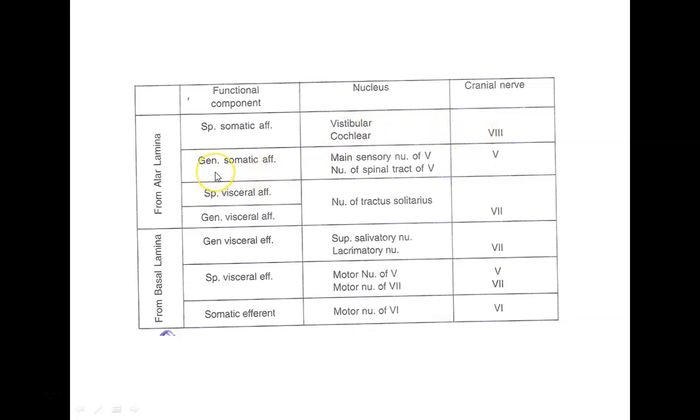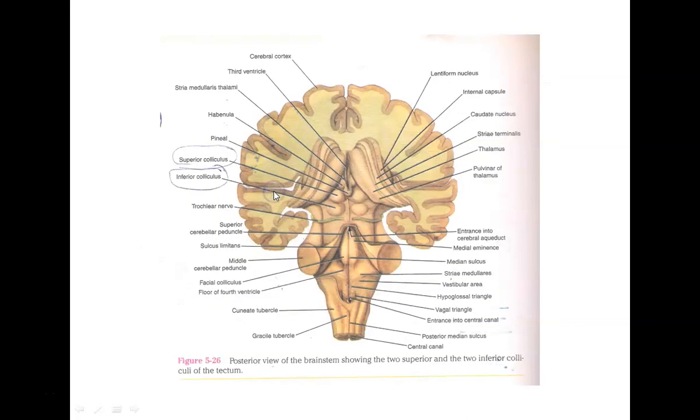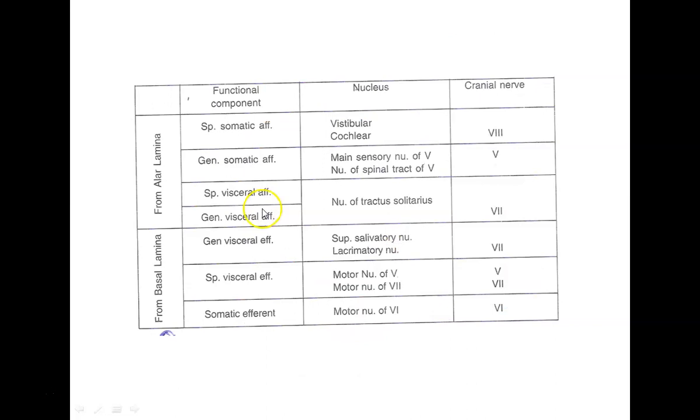Then we have the general somatic afferent: its nuclei are the main sensory nucleus of the 5th and the nucleus of the spinal tract of the trigeminal nerve, and the cranial nerve is our 5th. Then we have the special visceral afferent, represented by the nucleus of tractus solitarius, and the nerve is our 7th nerve.